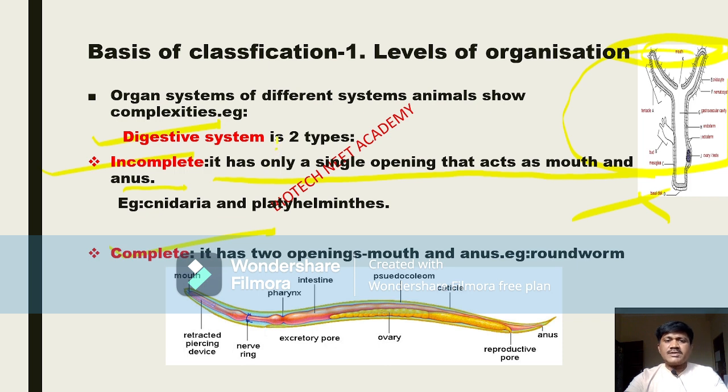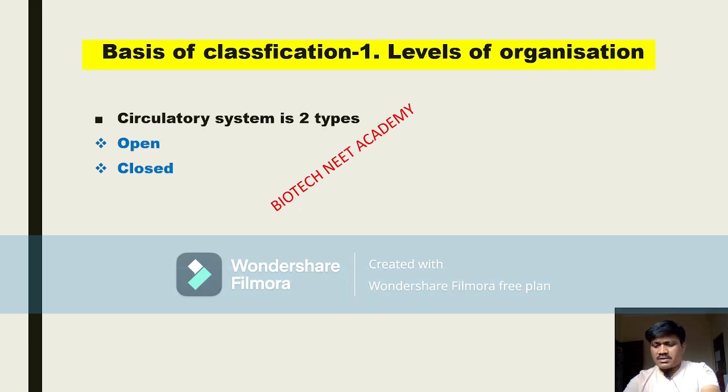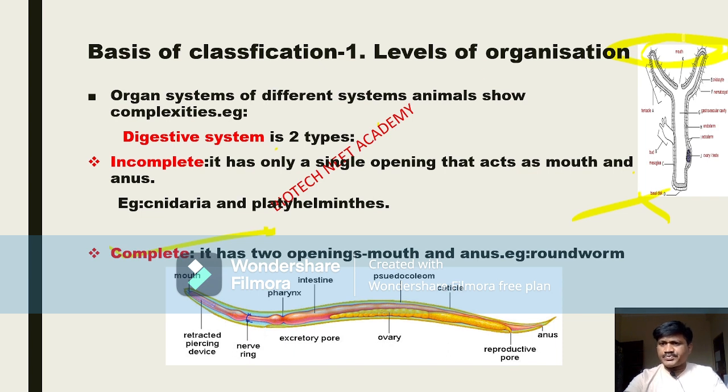It has only a single opening in its body, so the mouth also acts as the anus. Like this, only a single opening is there. Examples: Cnidaria and Platyhelminthes. This hydra comes under the phylum Cnidaria. Next, the other one, the complete digestive system.